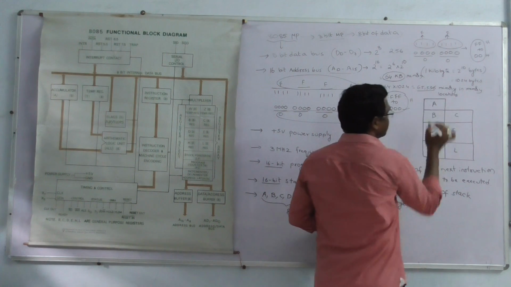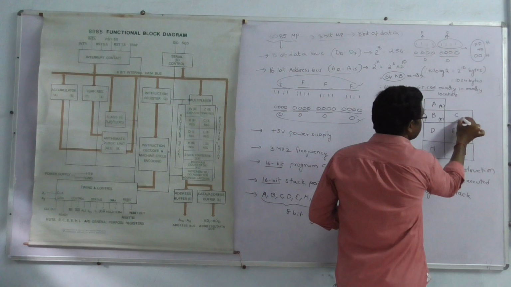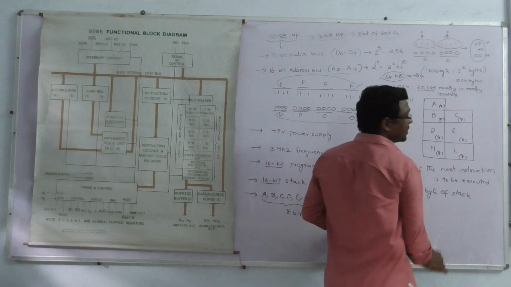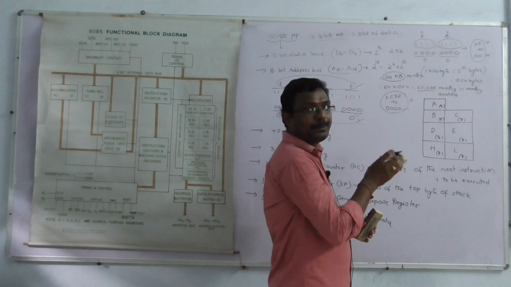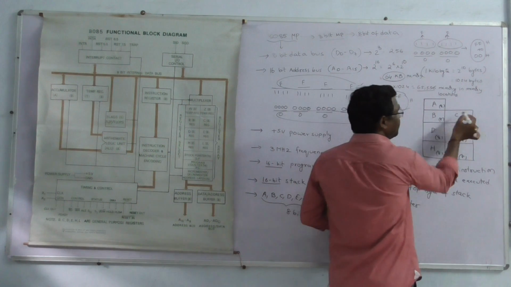This is the A register. Those are individually 8-bit registers. These are 8-bit registers. These registers can also work as a pair. Register pair. It can store 16-bit of data.